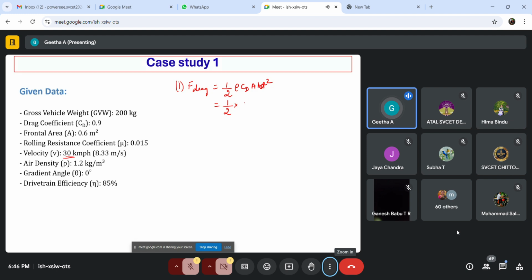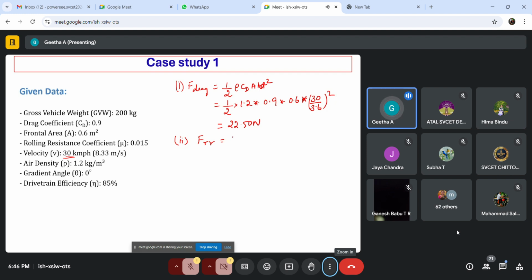So we have 1 by 2, and rho is a constant. What is rho? Density of air, which is 1.2, and CD is given in the data, it is 0.9, and A is 0.6, and velocity is 30 kilometers per hour. So we have to convert that into meter per second: 30 divided by 3.6, the whole square. So we get the drag force as 22.50.